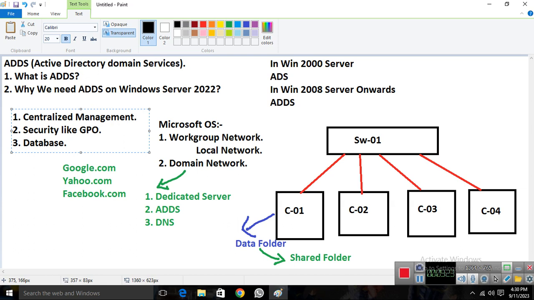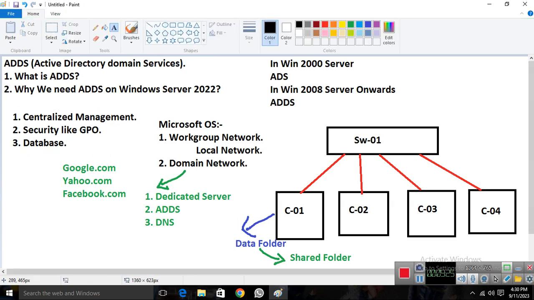If I talk about the domain network, we have a dedicated server, then a switch, and then the PCs, and you install AD and DNS services and configure the server. After that, your network is automatically configured as a domain network, and a domain network automatically replaces your workgroup network.